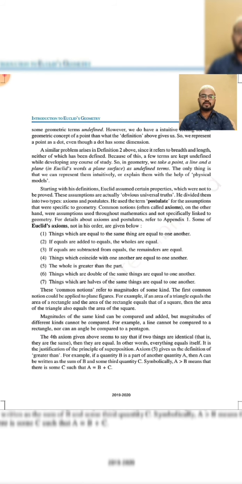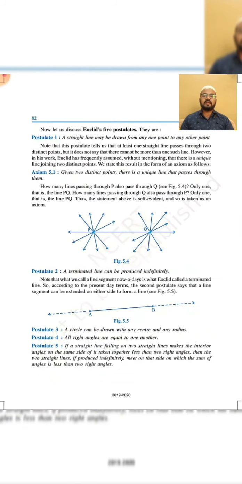Now coming to the postulates. Euclid has given some postulates, basically there are 5. Let's go through the first one. A straight line may be drawn from any point to any other point. That means whenever a straight line is drawn, we draw it from one single point.